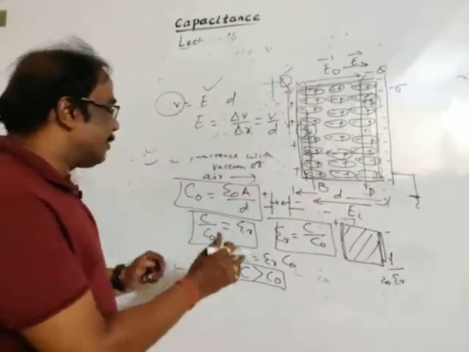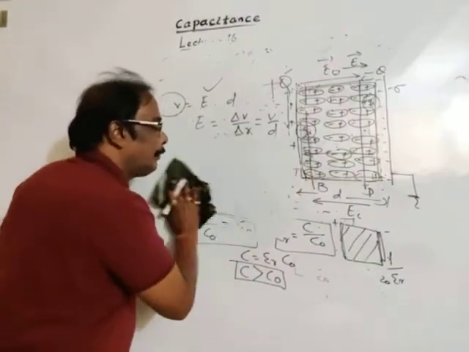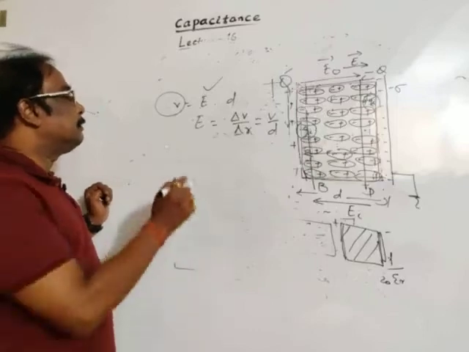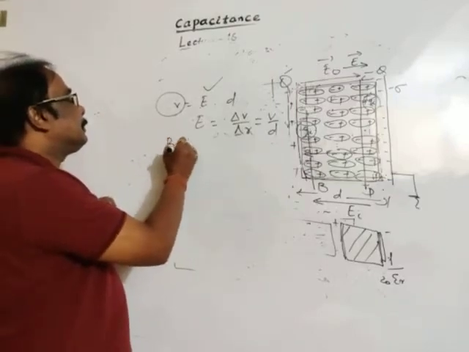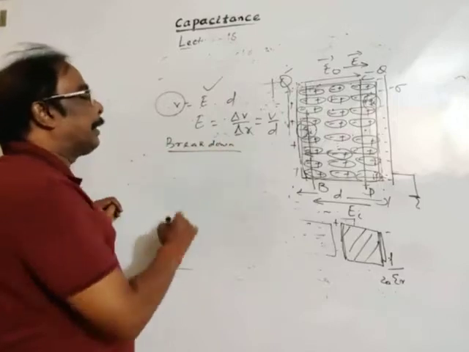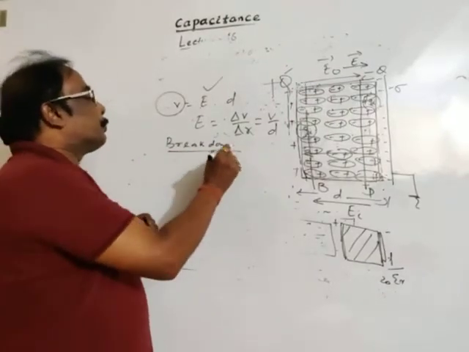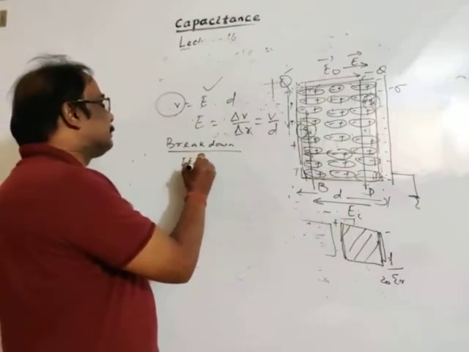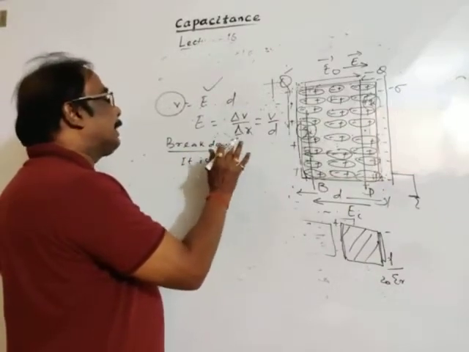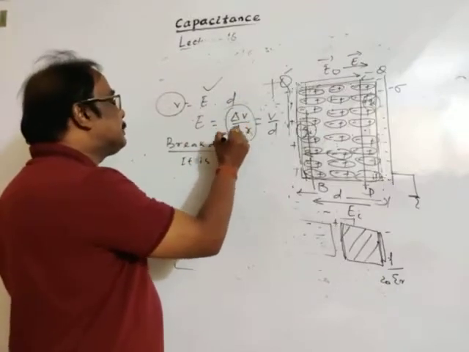Okay, so I am showing in the formula first the definition here: breakdown of dielectric medium. Okay, so it is the breakdown electric field, or delta V by delta R is the potential gradient.